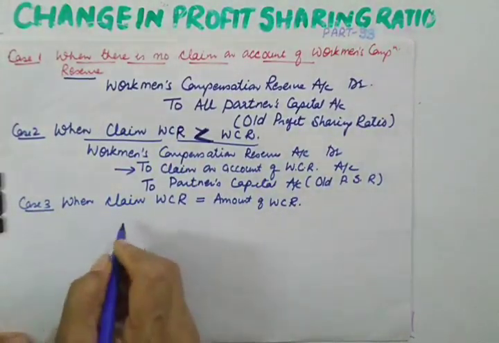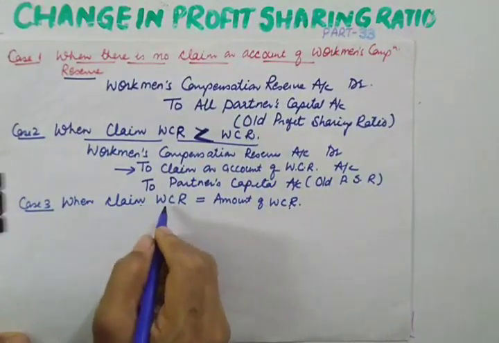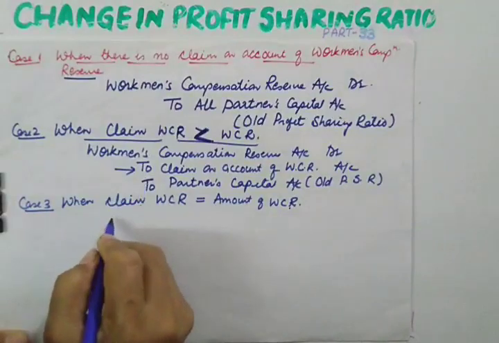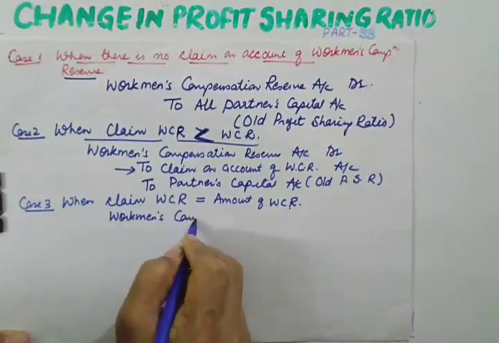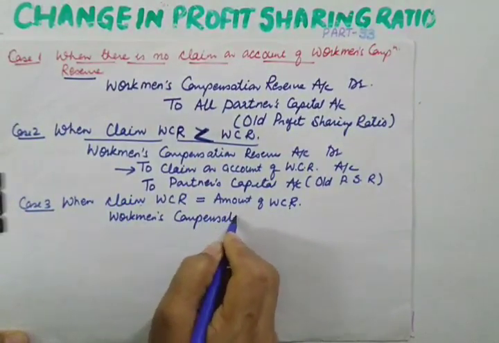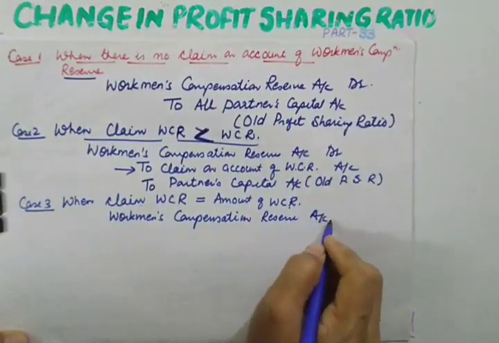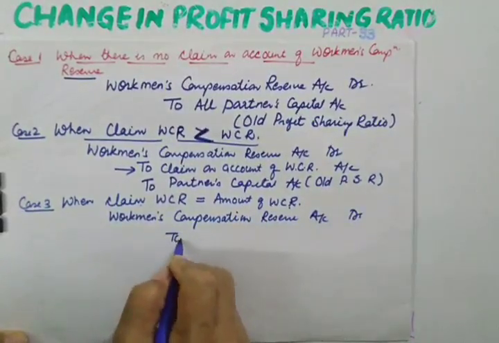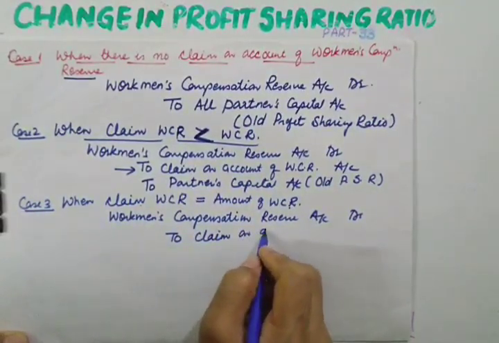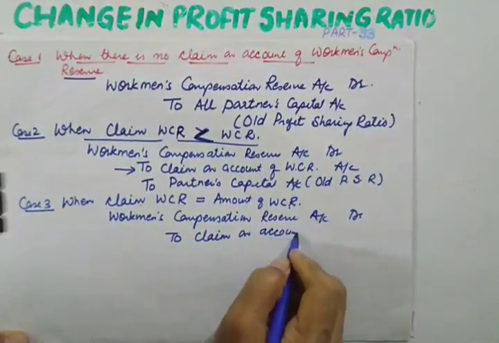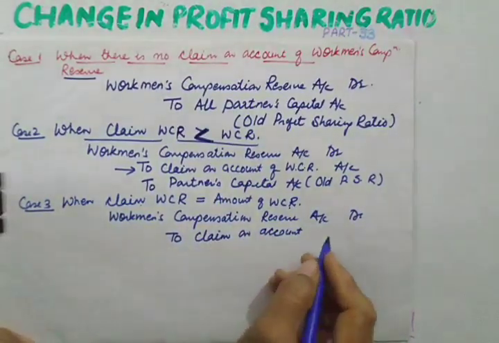In this case, the full amount of workman compensation reserve will be transferred to claim. Workman's compensation reserve account debit to claim on account of, or you can also write liability on account of workman compensation reserve.